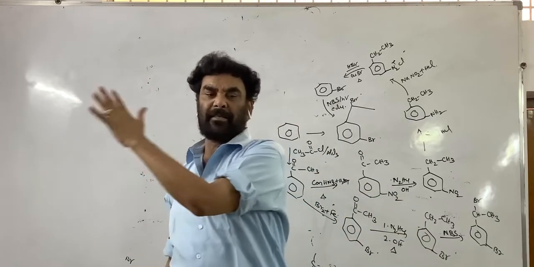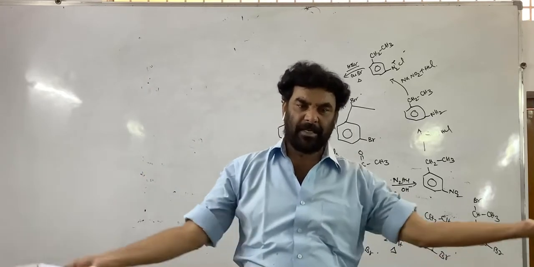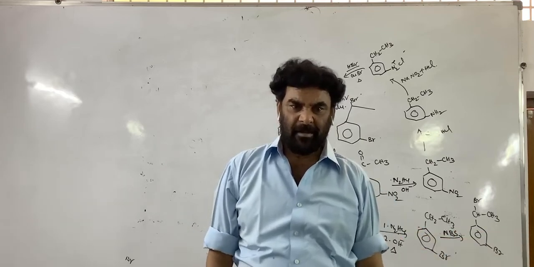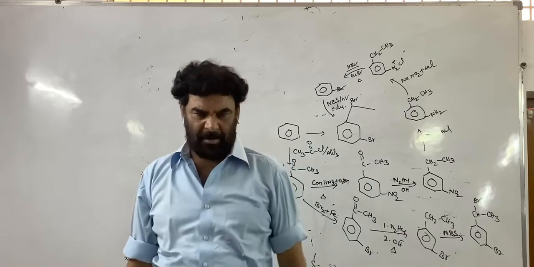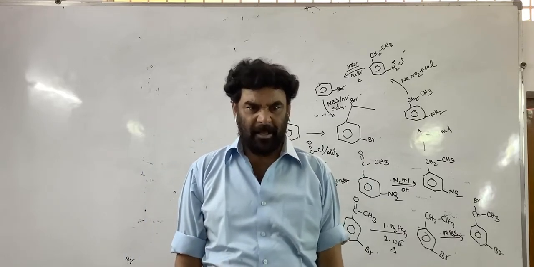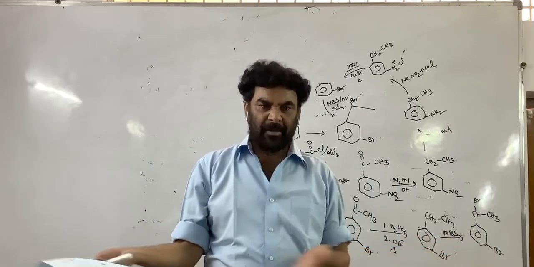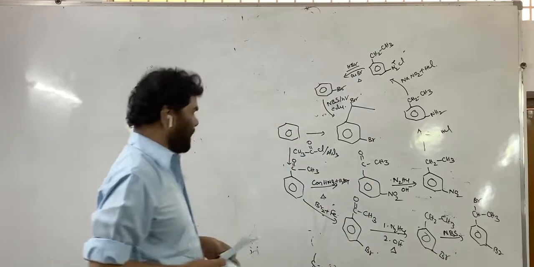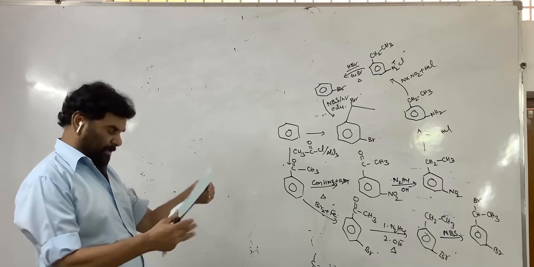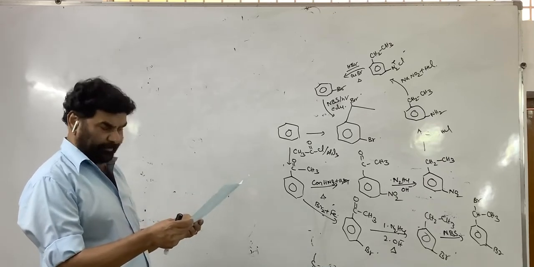Only 1% of the reactant is converted to product. So what is the use? No use at all. If I take 1 kg and get only 1 gram of the material, the reaction is possible, but the economics are not viable. So many things are to be taken into consideration.